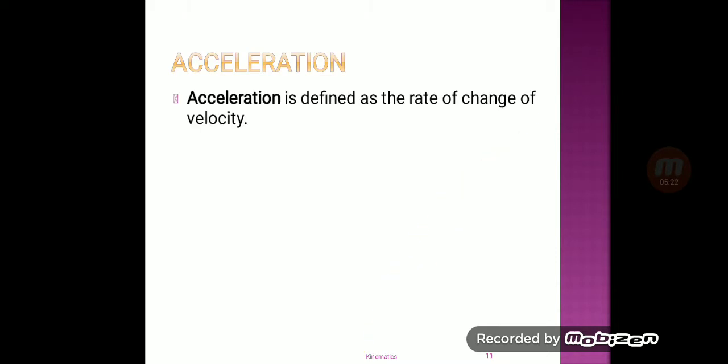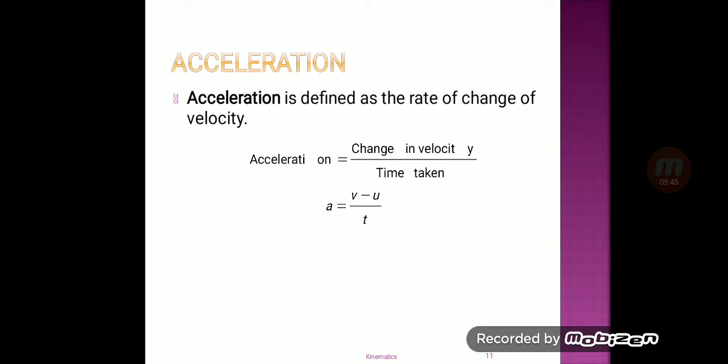Now let's see what is meant by acceleration. Acceleration is defined as the rate of change of velocity. Mathematically, it can be given as change in velocity divided by time taken.